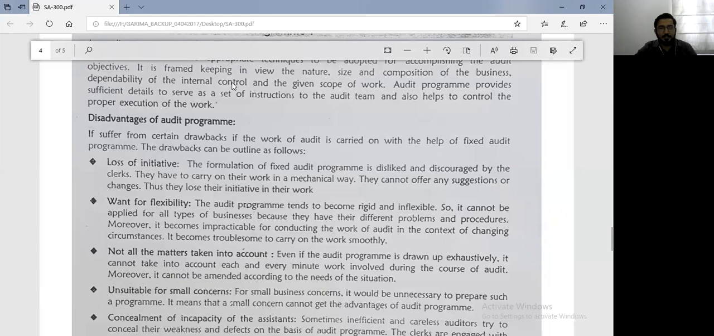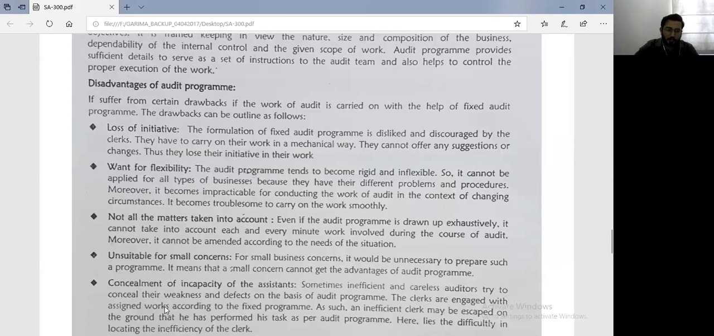Next point, it is unsuitable for small concerns. So for small business concerns, it would be unnecessary to prepare such a program. It means that small concerns cannot get the advantages of an audit program. Now, if you're conducting the audit of a very small firm or a very small concern, in those circumstances, you may not practically require an audit plan. So for small concerns, the audit program or the audit plan is not usable or workable.